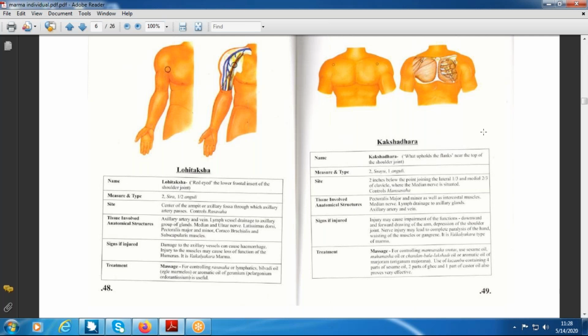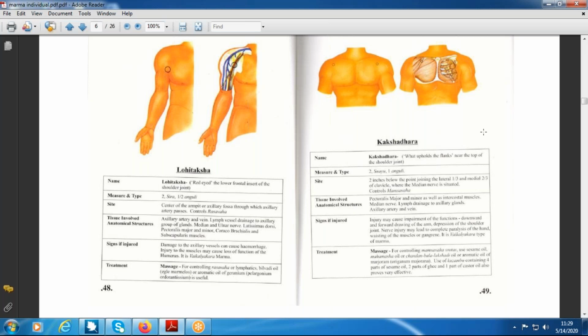It is considered a Snayu Marma and it is one among the Vaikalyakara Marma. I have already told you that most of the marmas present over the upper limb and lower limb are Vaikalyakara Marma. Few are Rujakara Marma, and only a few, Kshipra and Talahridaya, are the Kalantara Pranahara Marma. Getting the things? Yes, sir. Okay.